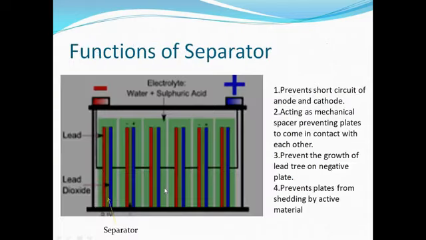Now what is the function of the separator? In this diagram, this is the internal view of the battery. So here alternate anode and cathode plates are placed, and the two plates are separated by the separator. So what is the function of the separator? It prevents short circuit of anode and cathode. It acts as a mechanical spacer, preventing plates from coming in contact with each other. It prevents the growth of lead tree on the negative plate. It prevents plates from shedding the active material. So these are the functions of the separator.